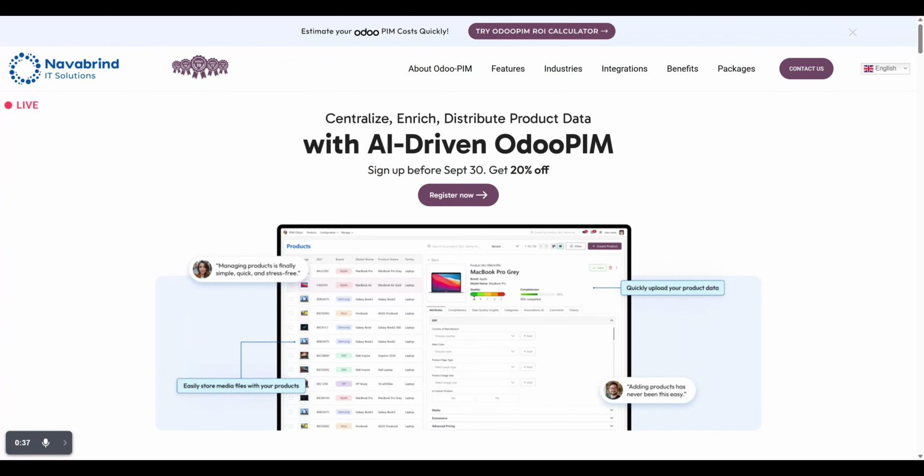Odoo PIM offers the same set of operations, but with an added touch of an AI-driven mechanism, where Odoo can integrate with different types of AI models so that a user can pick which AI model they want to use for enriching those products as well.